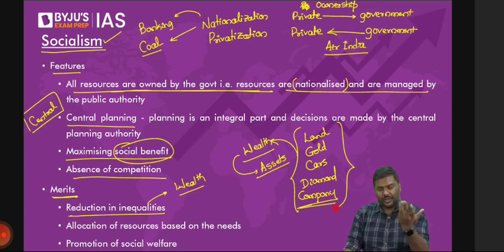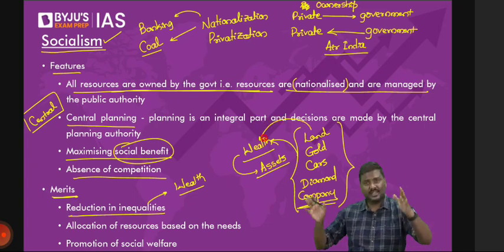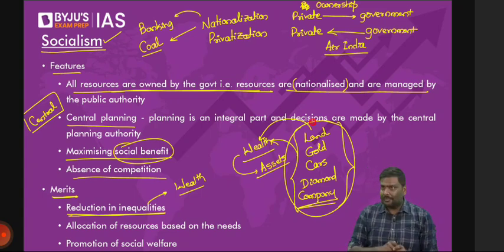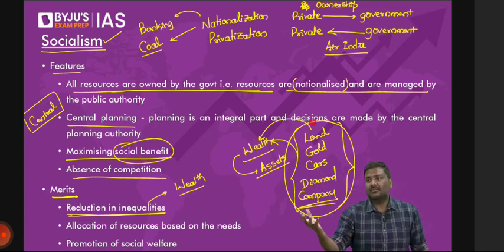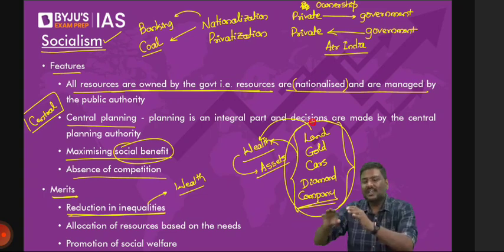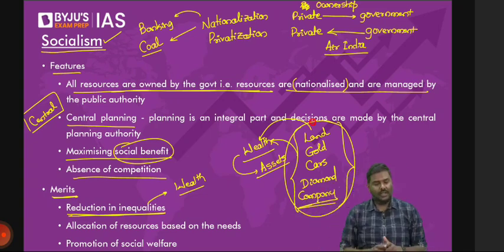So whenever you talk about wealth, it is referring to the total sum of assets, all the assets a person has. Understand this, because private ownership is not allowed now. Private sector cannot own companies. So what will happen? Don't you think if the ownership is transferred to government, the government will own all the resources? Private sector doesn't own the resources. The inequality that is existing will automatically come down. So, reduction in the inequalities.